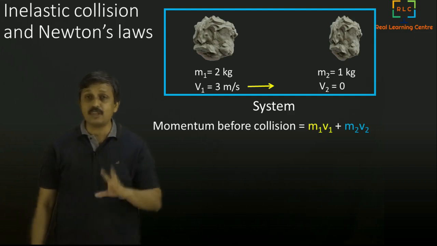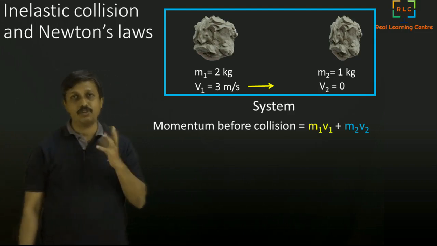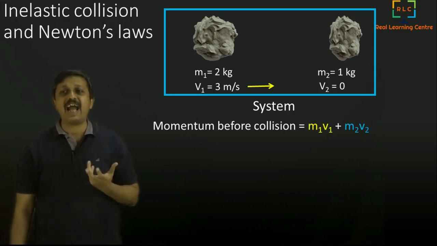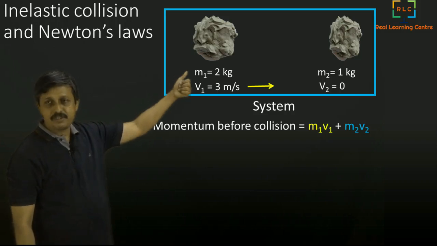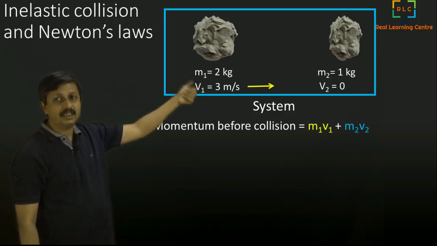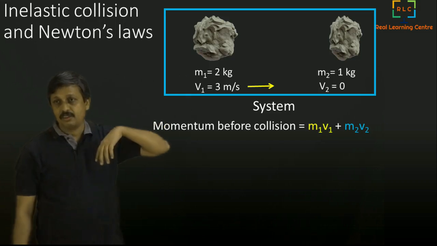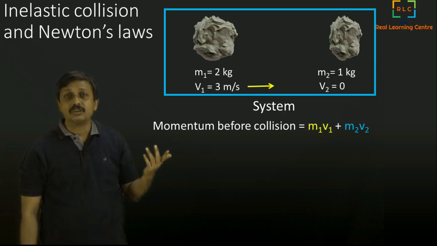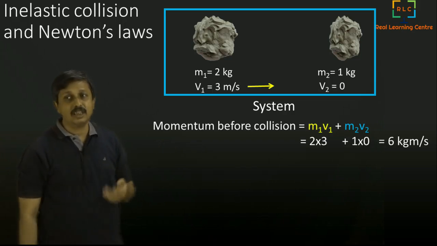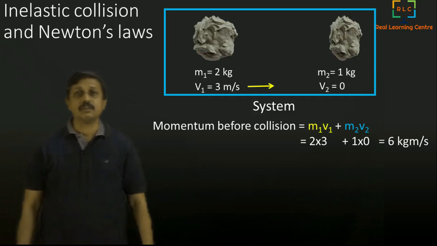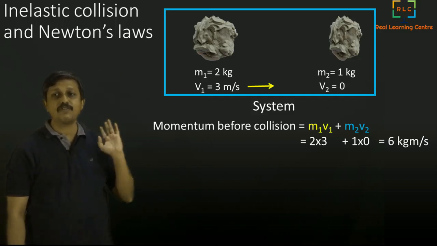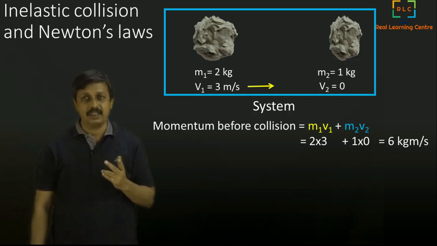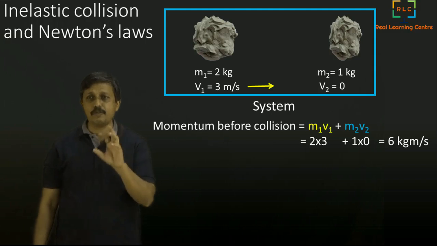So we have to first understand what is the momentum of this whole system. The momentum of the whole system is the momentum of the individuals added. This one is mass 2 kg into its velocity, which is 3 meters per second, 2 into 3. And the momentum of the other one is 1 into 0. So if you add that, you will finally get 6 kilograms meter per second. That is the total momentum of the system. This momentum is what we call initial momentum before collision.